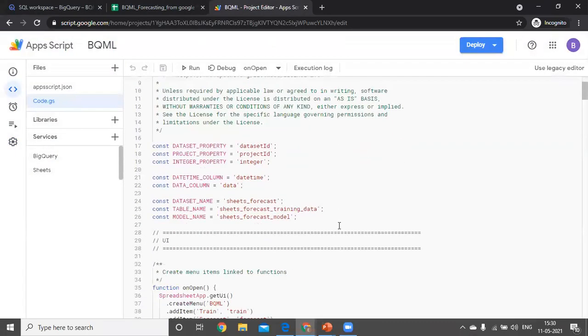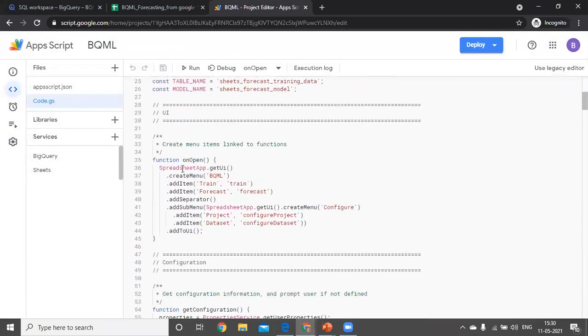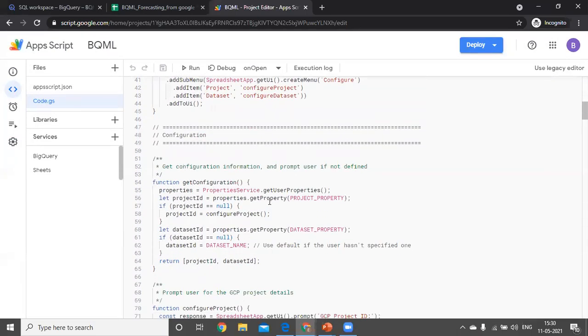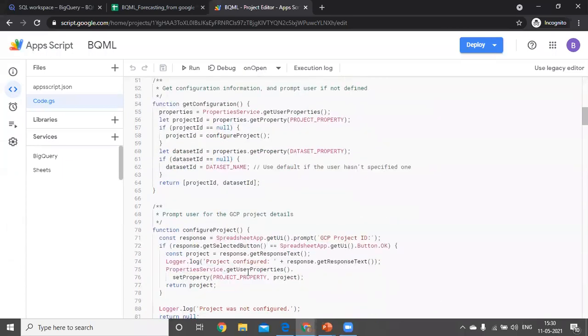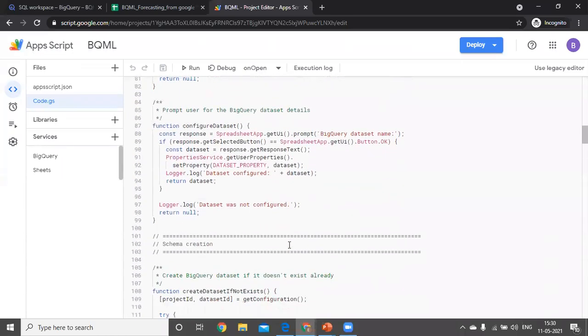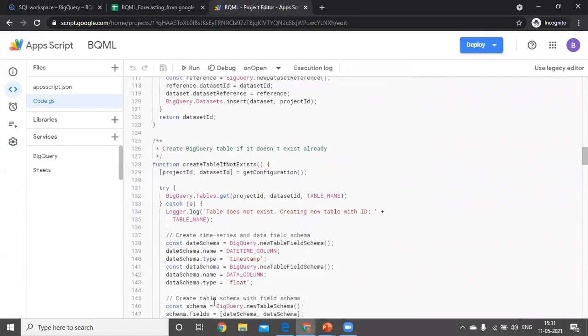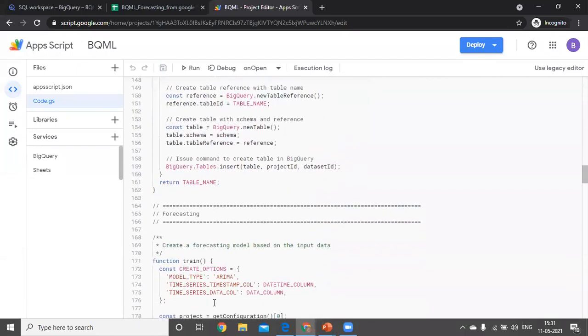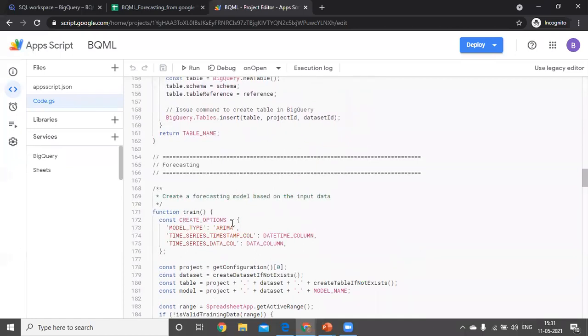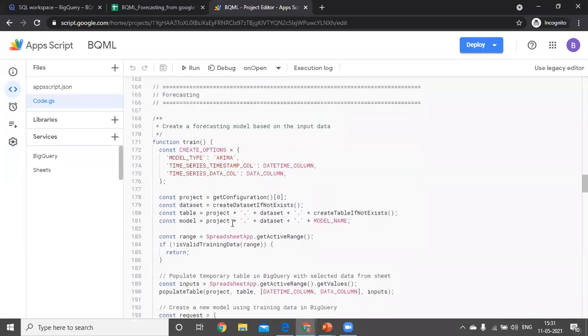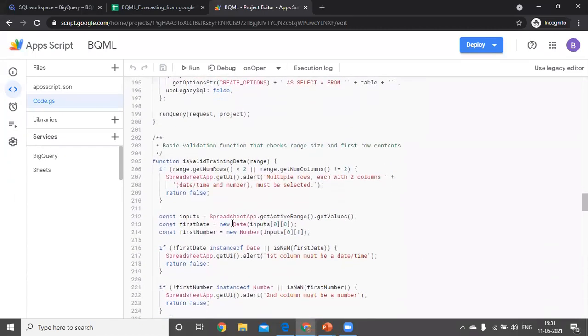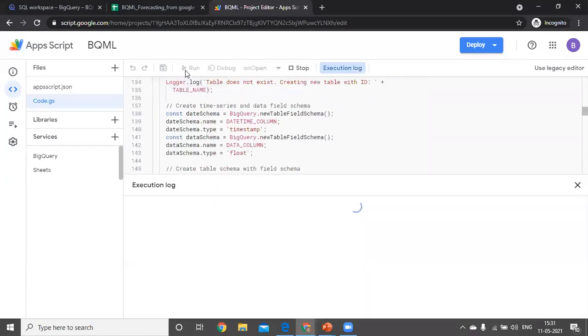In this code, we created a customized menu. We configured the cloud platform project ID here, and we created a data set, a table, and everything. And then we select a model also here. We select a model for training for forecasting, the time series forecasting model. And then after running this code,